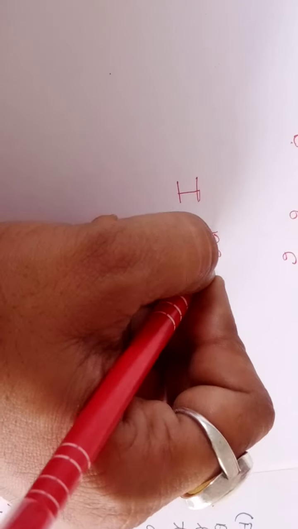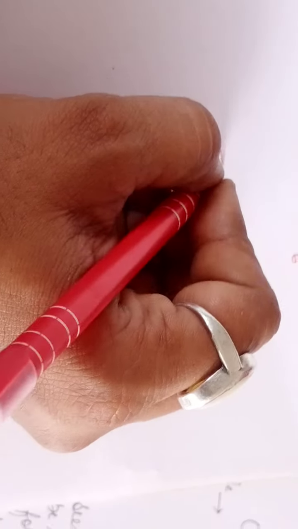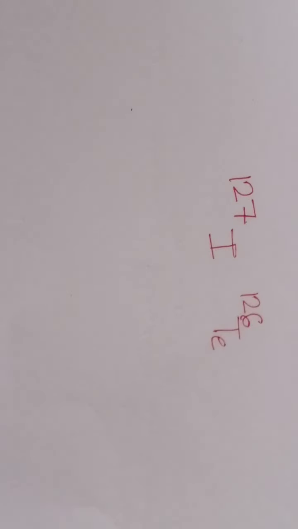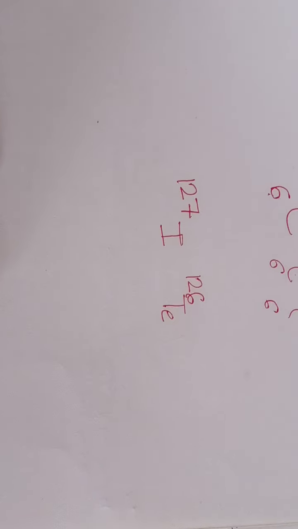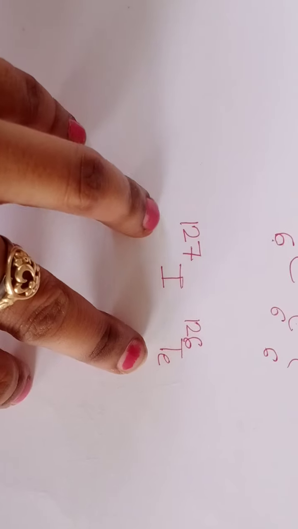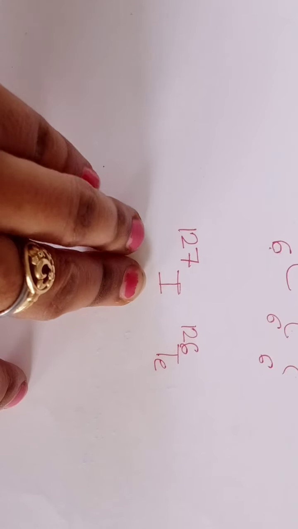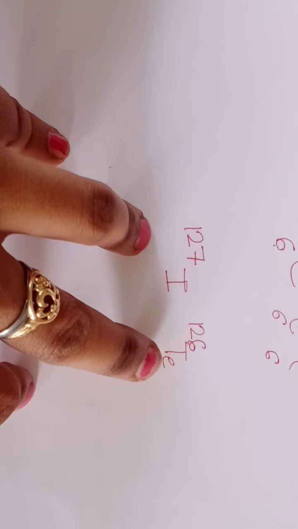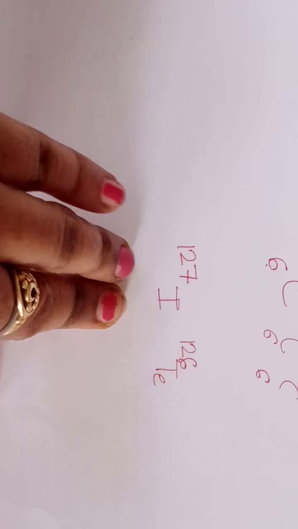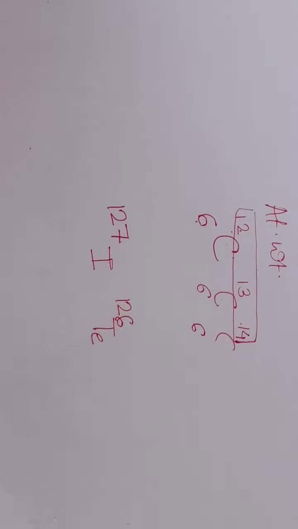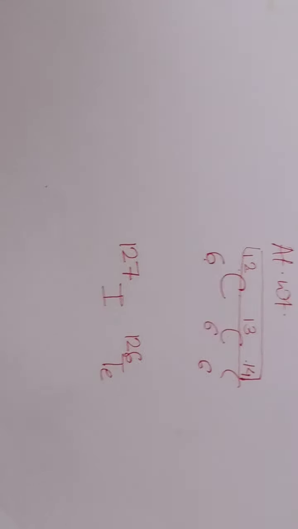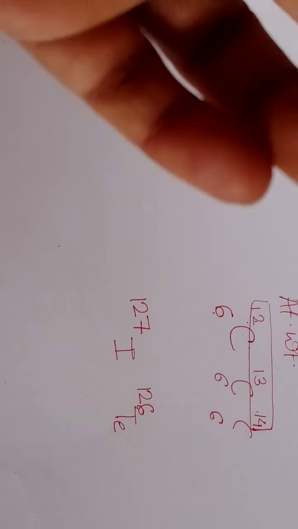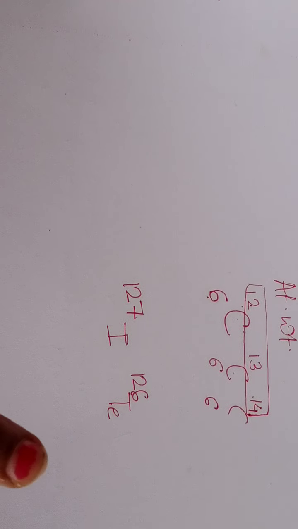Tellurium's atomic weight is 126 and iodine's atomic weight is 127. When you see Mendeleev's periodic table, you can see that he has arranged iodine after tellurium, even though tellurium's atomic weight is lower than iodine's. So according to the law, he should have arranged iodine later.